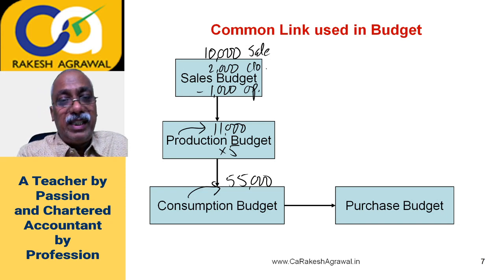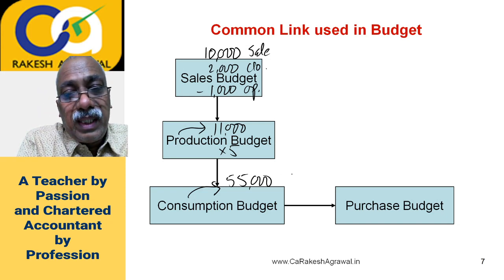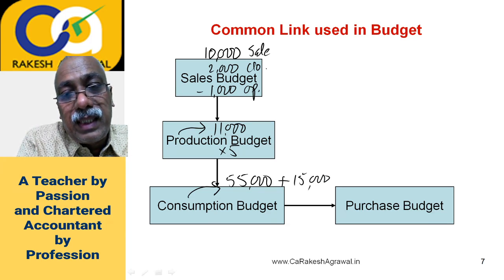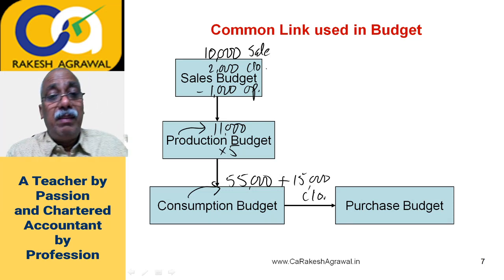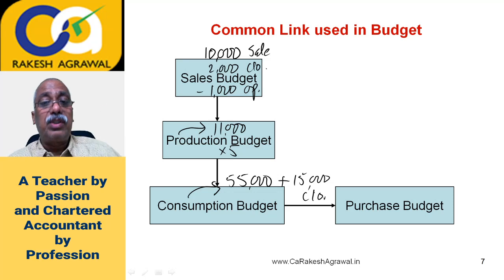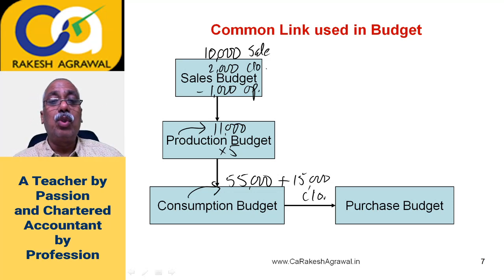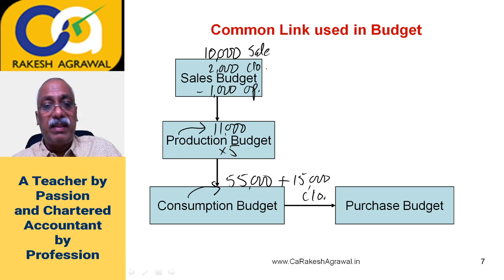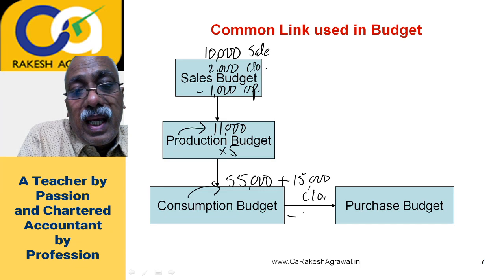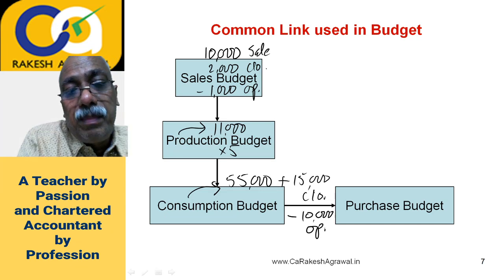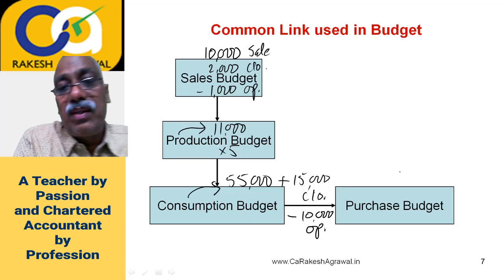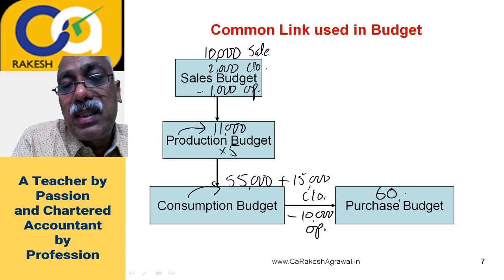So I'll do two stock adjustments. Let us say 55,000 tires will be consumed, plus you want to keep a closing stock of 15,000 tires at the end of the month. It means 55,000 will get consumed, plus stock should remain 15,000. So total tires required are 70,000, right? 55 plus 15 is 70,000. But you already have an opening stock of 10,000 tires. So 70,000 minus 10,000, it means you'll have to purchase 60,000 tires.